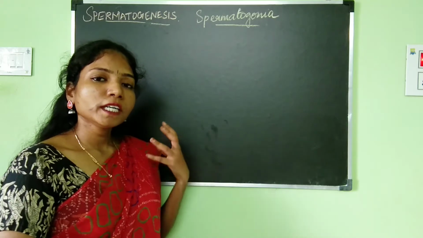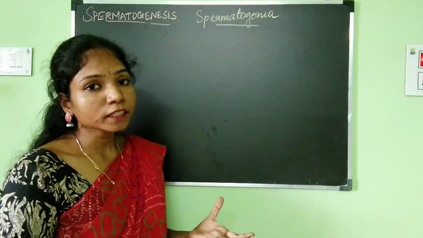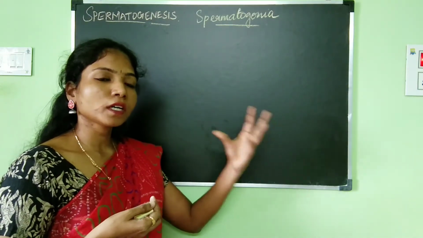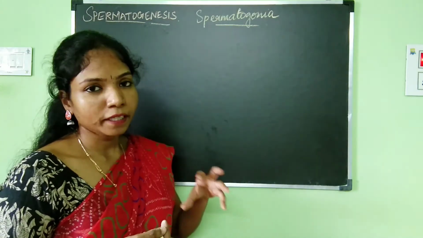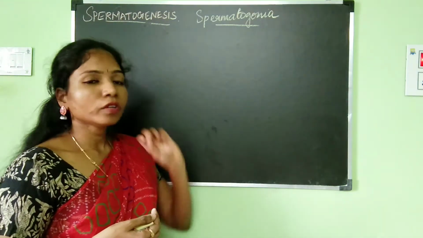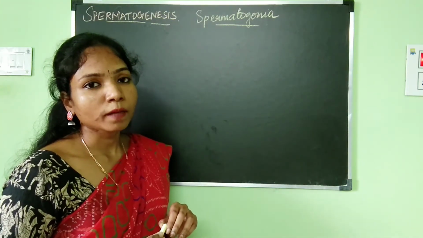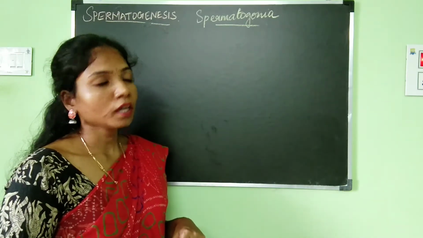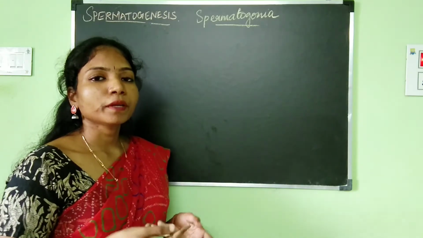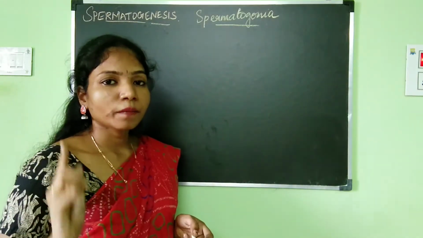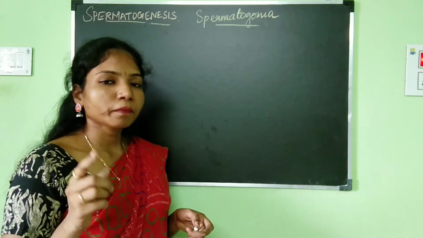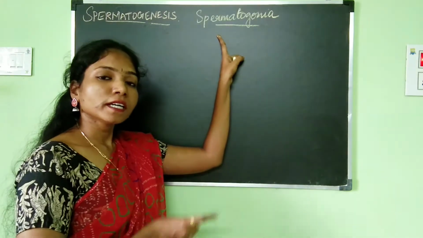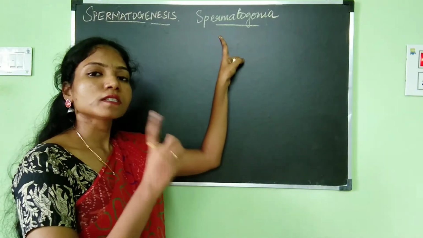Primordial germ cells are nothing but the precursors, which means from the precursor cell, another cell is going to develop. The spermatogonia originate from the primordial germ cells present in the testes of the male. So where is spermatogenesis happening? You know very well, it is happening in the seminiferous tubule. Already when we discussed the male reproductive system, I must have mentioned it.